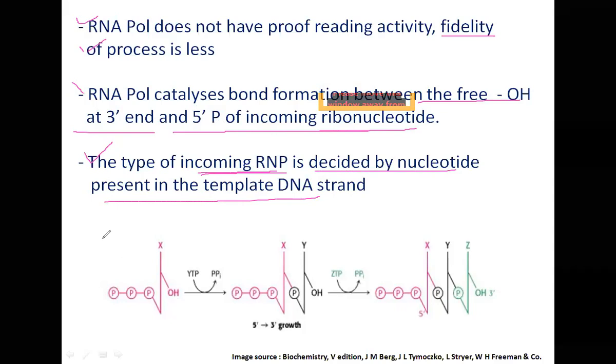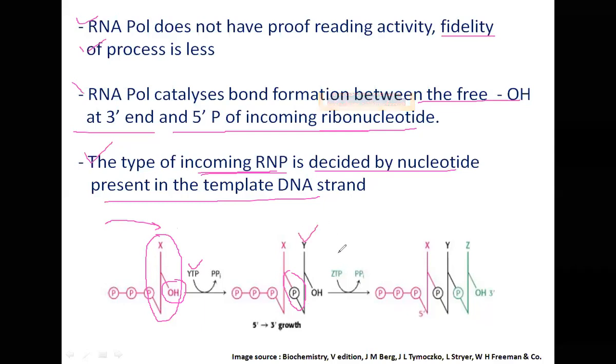I tried to show it over here. So this is the last ribonucleotide in the growing RNA chain. The chain is growing in this direction. This is the free 3' hydroxyl group. So a YTP is now brought in, because on the template strand you have Y'. So the ribonucleotide YTP will be brought in and added. This is the 3',5' phosphodiester bond, and nucleotide Y has been added.